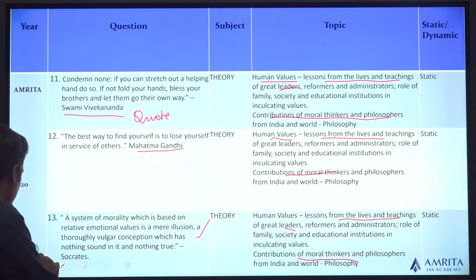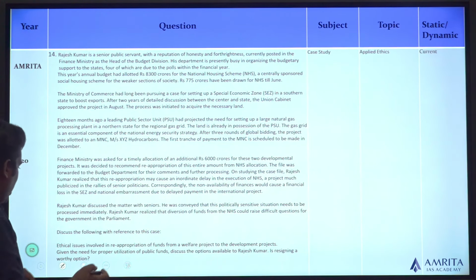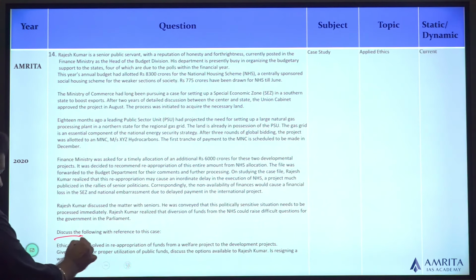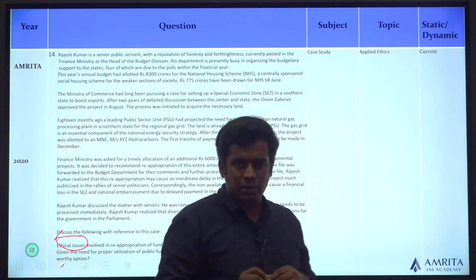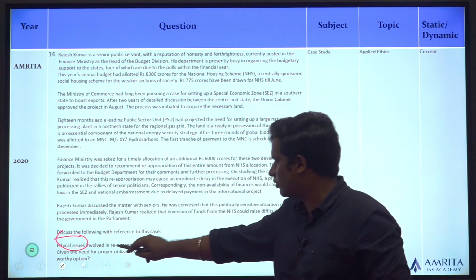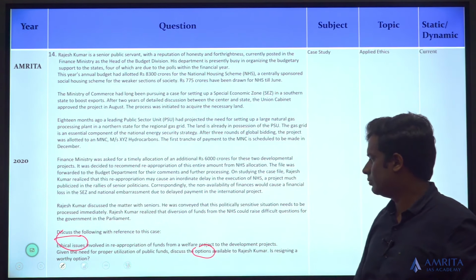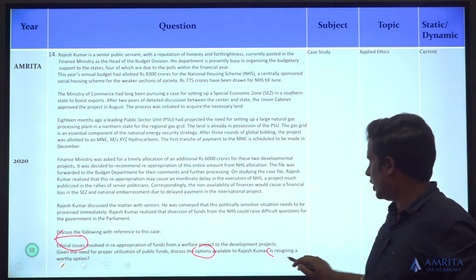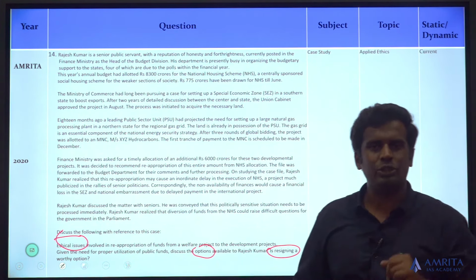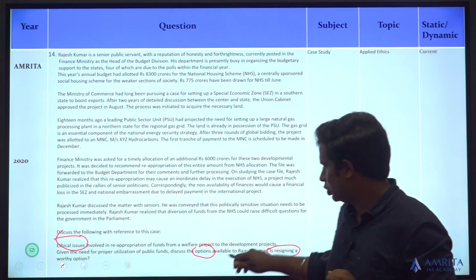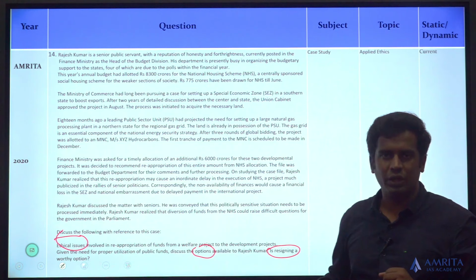Let's look at the case studies as such. I won't read the entire case studies because it's a bit too big. If you look at it, it talks about the ethical issues. They ask specifically about what are the ethical issues involved in reappropriation, discuss the options available, and they also ask specifically, is resigning a worthy option. So in short, there are 3 questions being asked under the case study as such. You should be preparing for these things. One is ethical issue, the other is options, third is resigning.